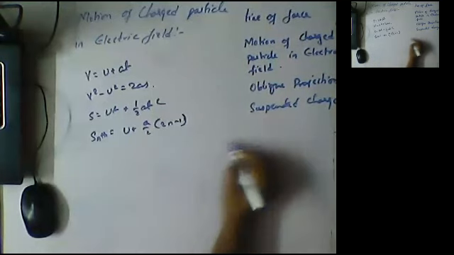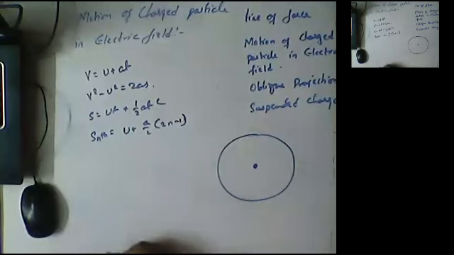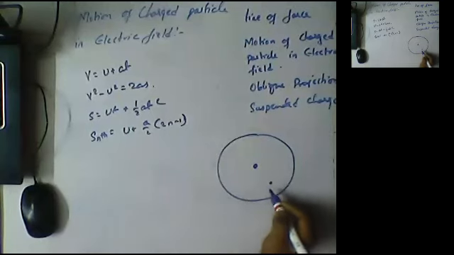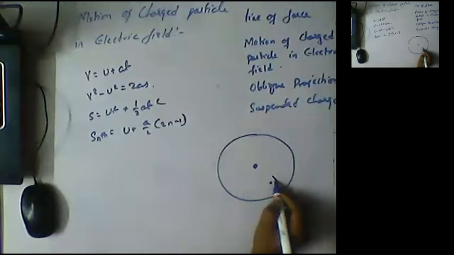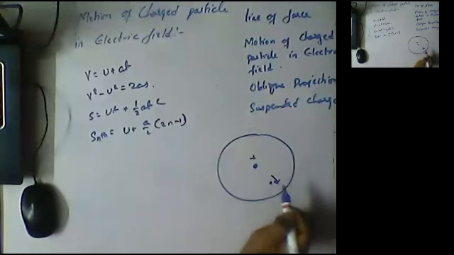Now the point here is, first of all, v is equal to u plus at. When this is a charged particle, and here I kept a unit test charge, it experiences an acceleration outwards. If it is moving outwards, which charge might it be? It is a positive charge.